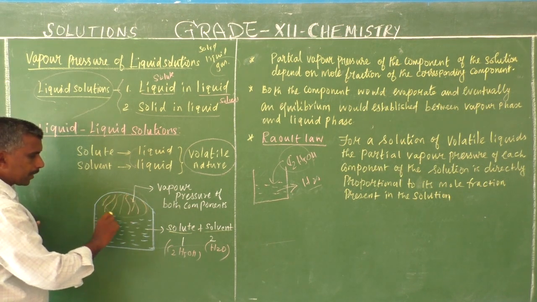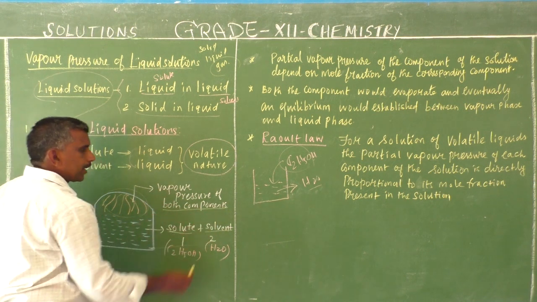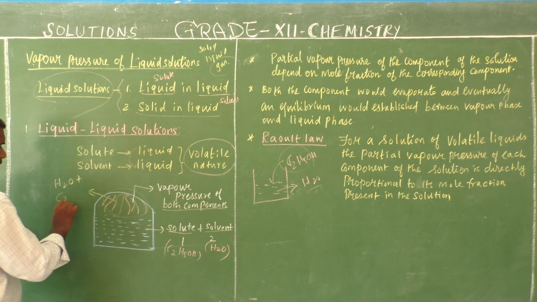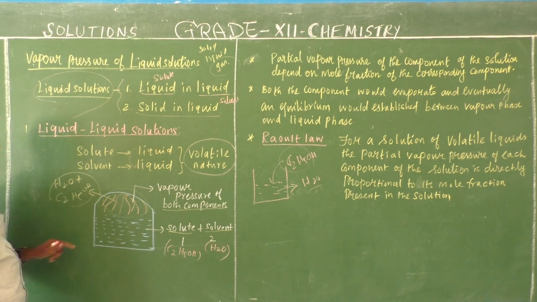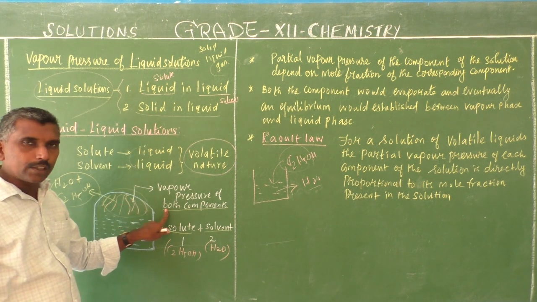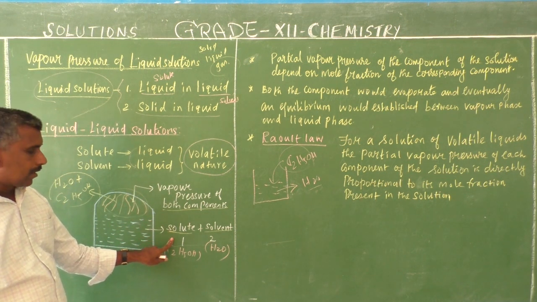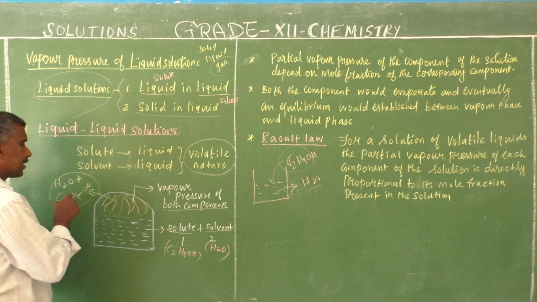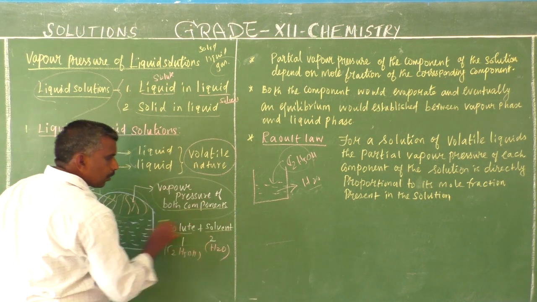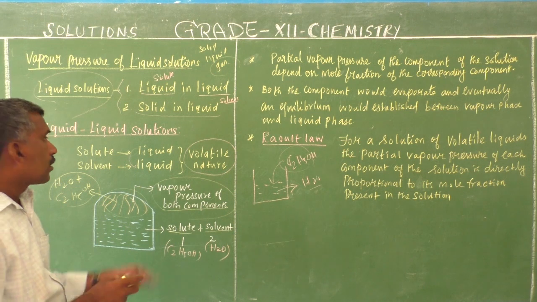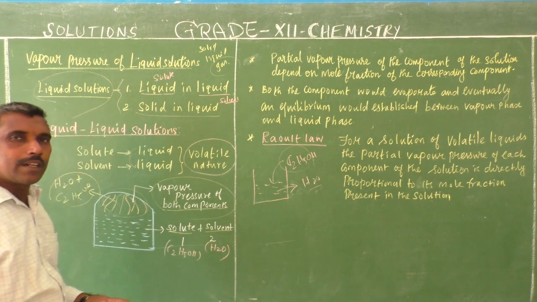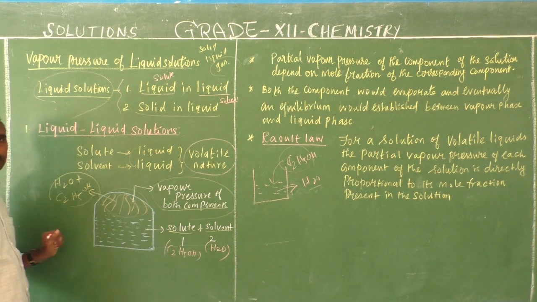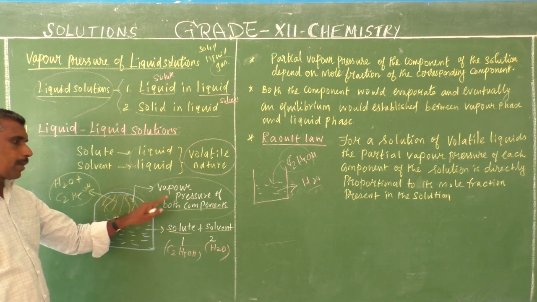So we form vapor pressure, the vapor pressure of both components. This vapor contains water plus ethanol. The solute, ethanol, and the solvent, water, evaporate to create vapor pressure. This vapor pressure contains both solute and solvent because both are volatile, that is, easily evaporated. Now this is the total pressure, the vapor pressure of both components.